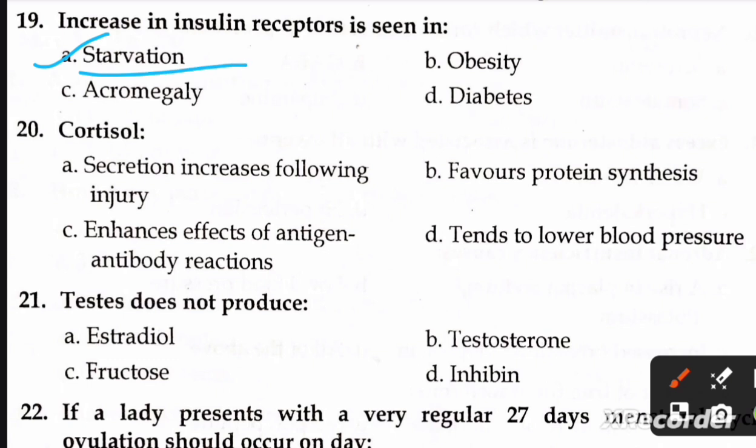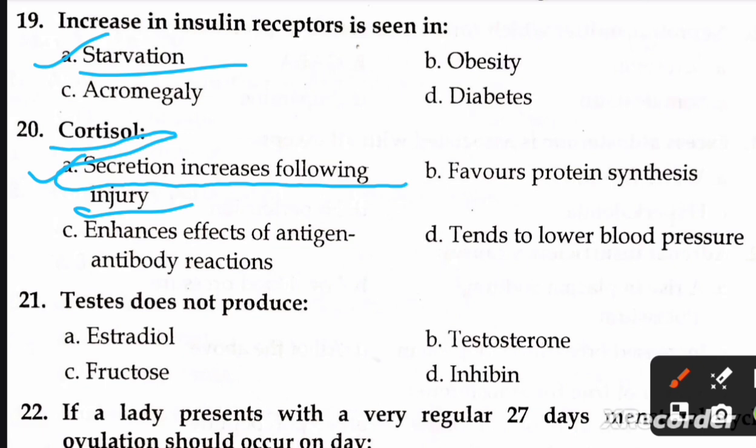Next question is cortisol: A secretes increase following injury, B favor protein synthesis, C enhance effect of antigen antibodies reaction, D tend to lower body pressure. Right option is A. Cortisol secretion increases following injury.